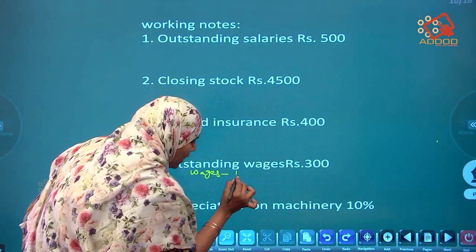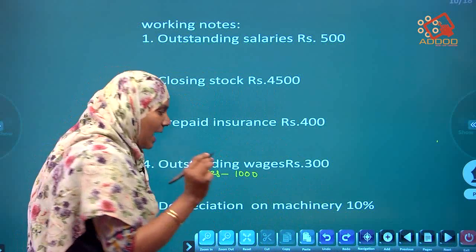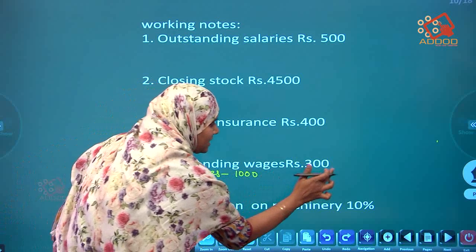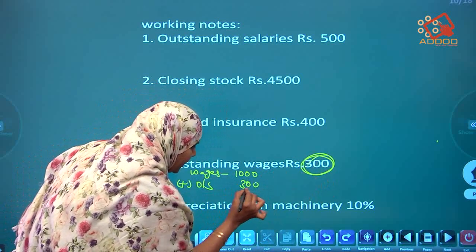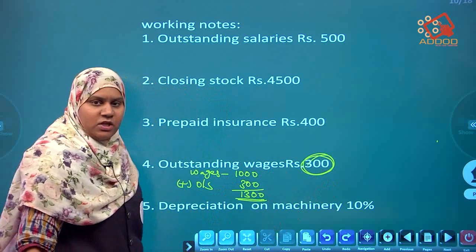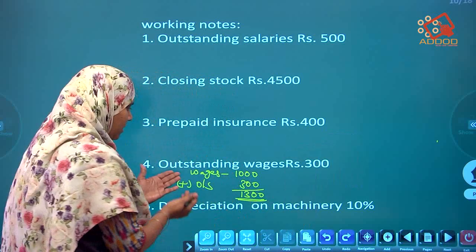Wages are 1,000. For outstanding, what I said, we have to add. Plus outstanding wages, 300. So plus 300, we get how much? 1,300.